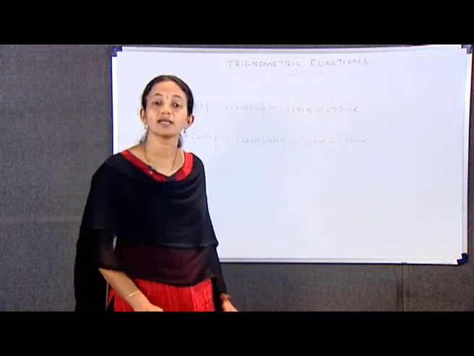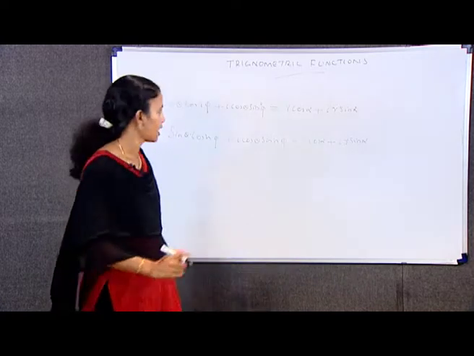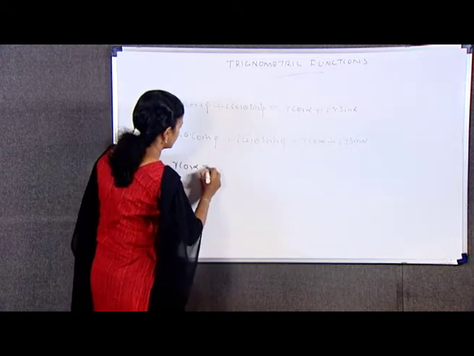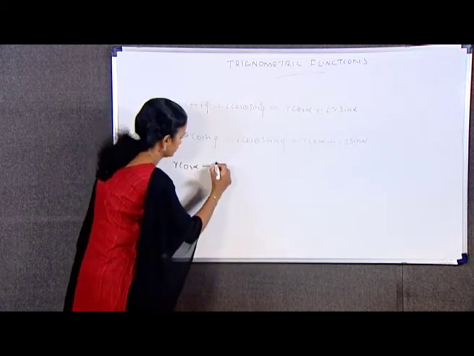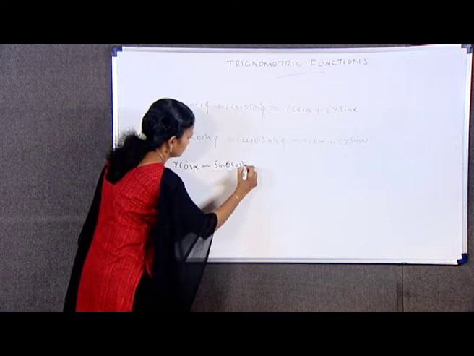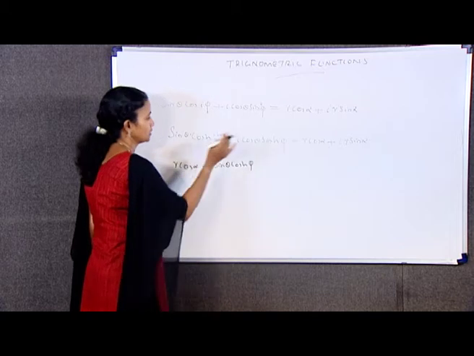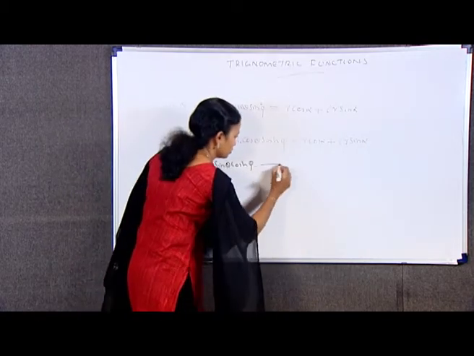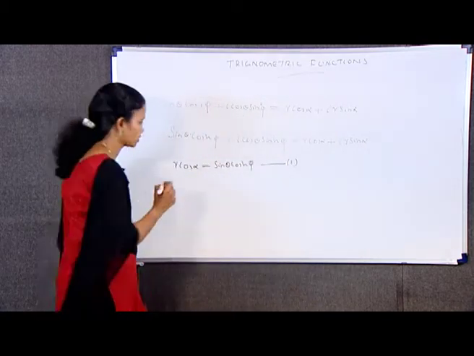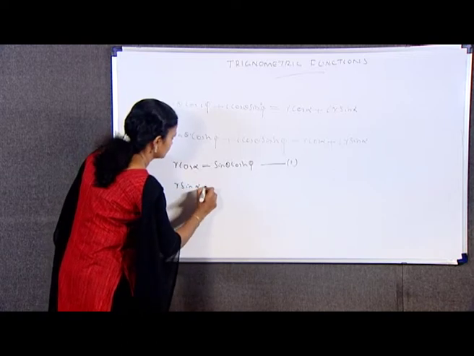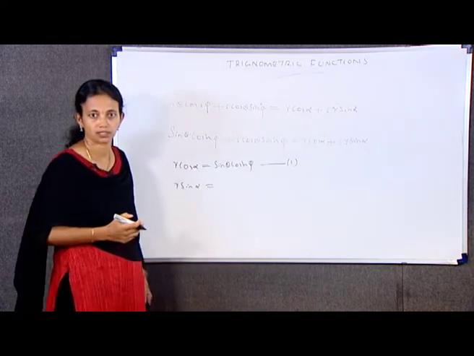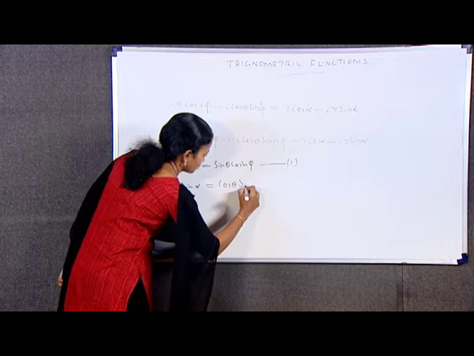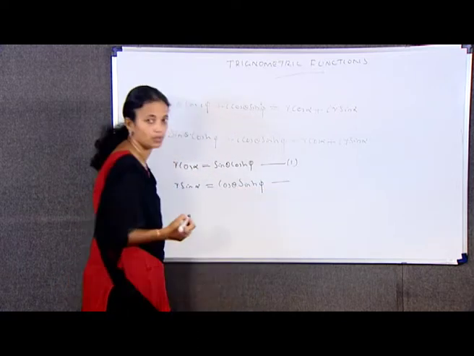Equating real and imaginary parts, we get r cos alpha is equal to sin theta cosh phi. That is, we are equating these two. Mark it as equation number 1. And also r sin alpha, equating the imaginary parts, is equal to cos theta into sinh phi. Equation number 2.